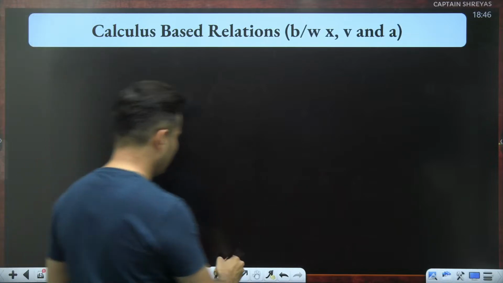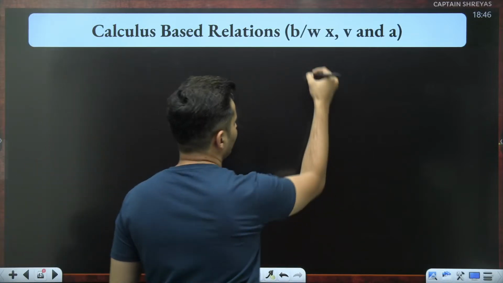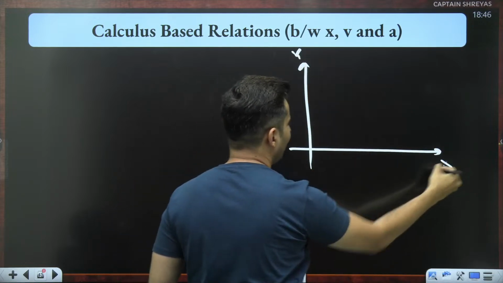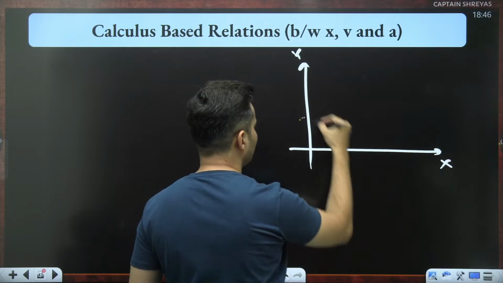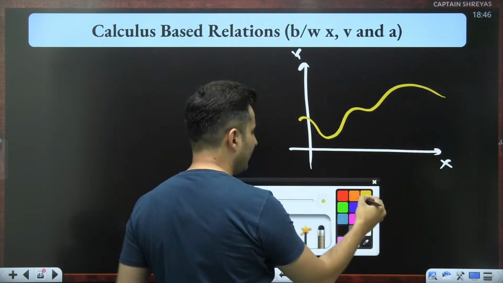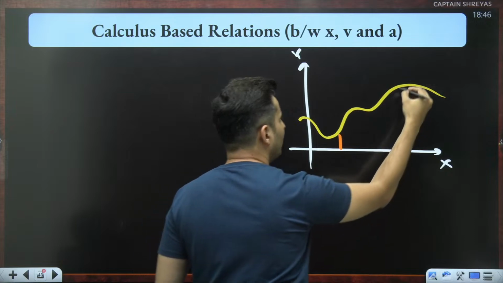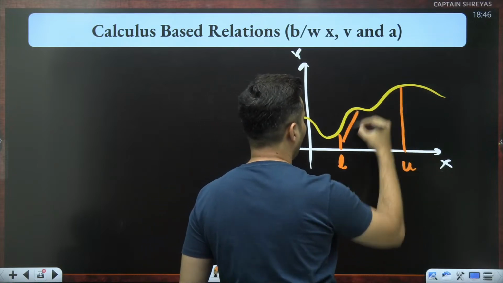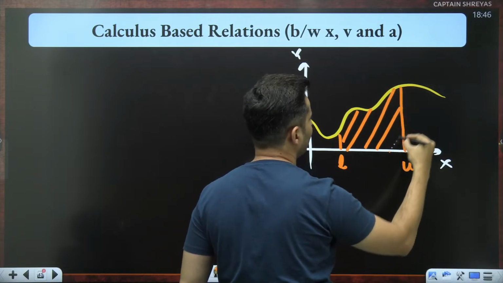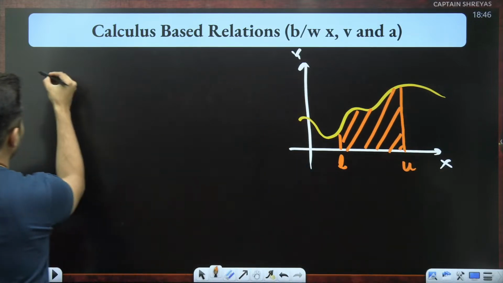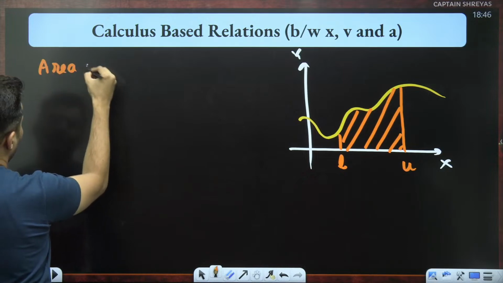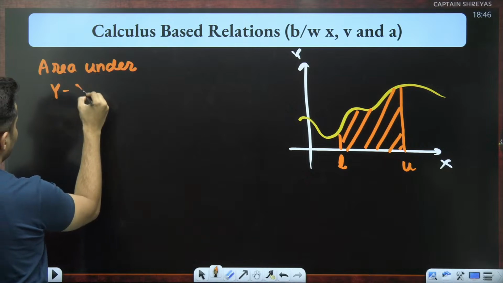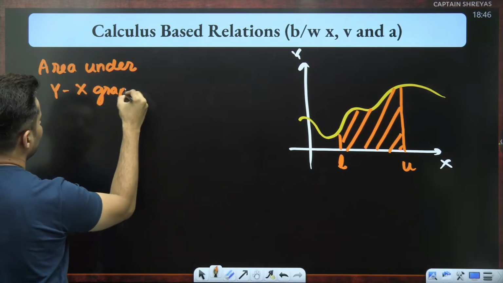The second basic thing which you should also know is, if you are given the exact opposite, again y versus x, there is some random graph over here, and you are told that between this point and this point, let's say this is L and this is U, what is the area under the y versus x graph?